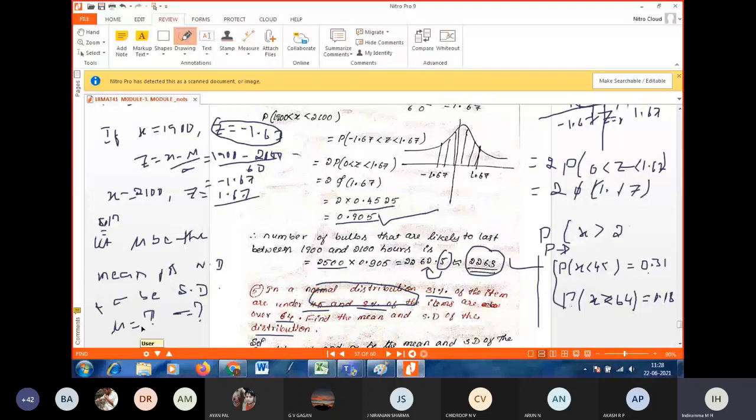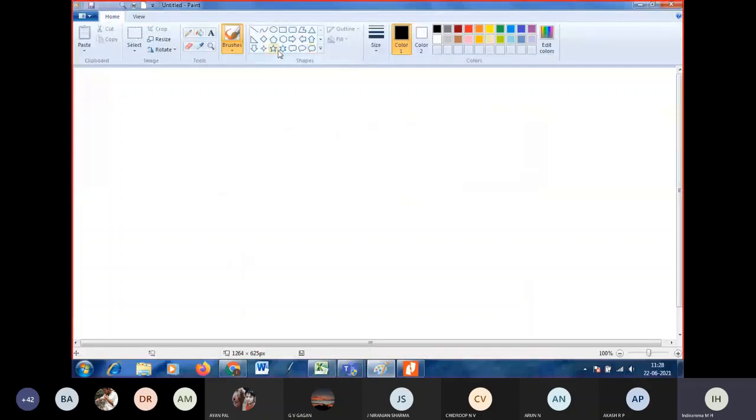By making use of these two data, we have to find the mean and standard deviation. Can you tell me how to find? First, P of X less than 45 is given as 0.31 and the probability of X greater than 64 is given as 0.08. So here we have two equations. By using two equations we find two unknowns. First we have to convert X to Z.